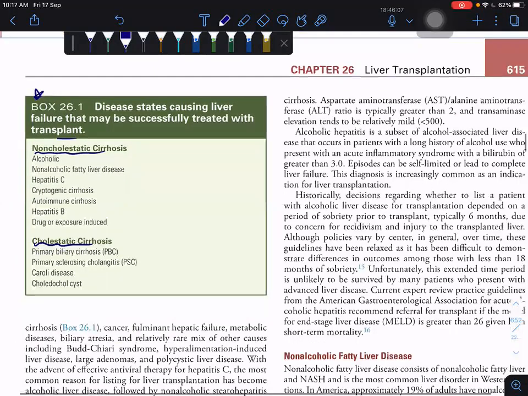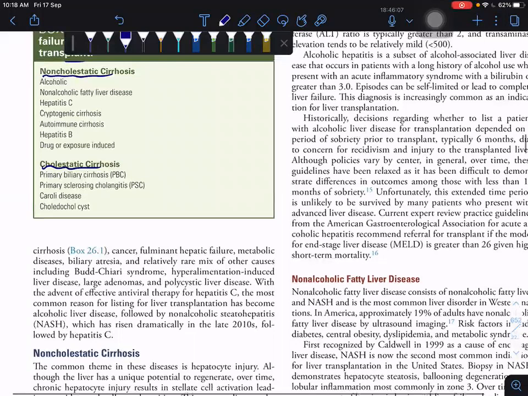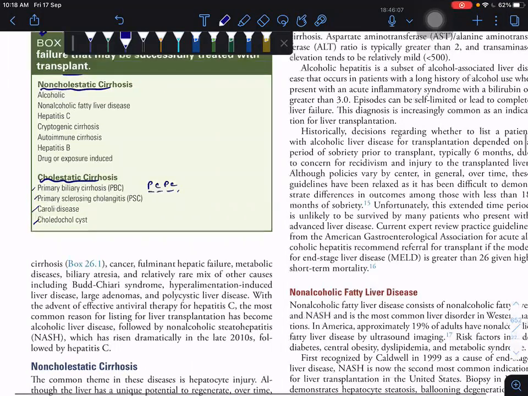Among the cholestatic cirrhosis, the mnemonic is PCPC: primary biliary cirrhosis, primary sclerosing cholangitis, Caroli's disease and choledochal cyst. These are all cholestatic cirrhosis, and the others are non-cholestatic cirrhosis.